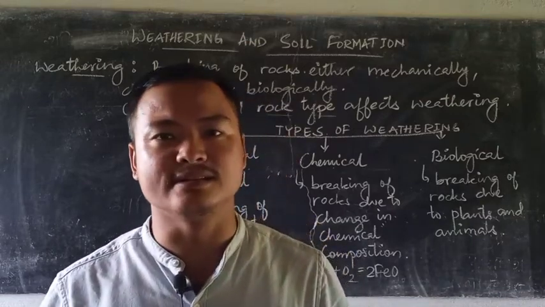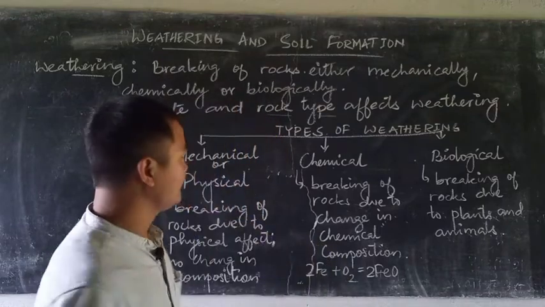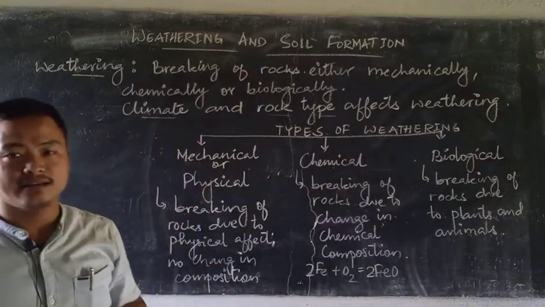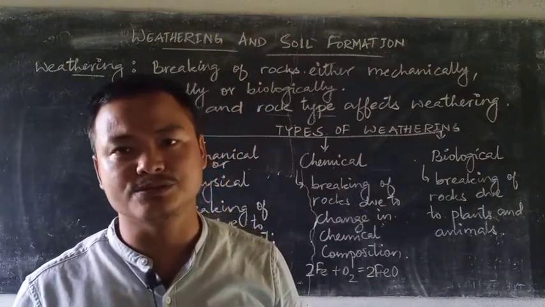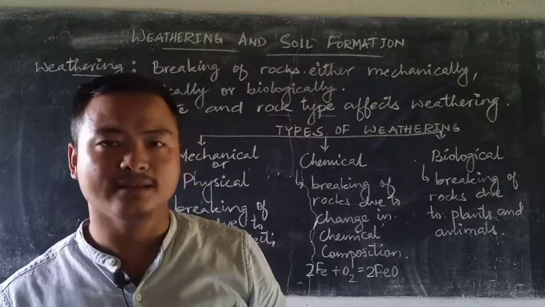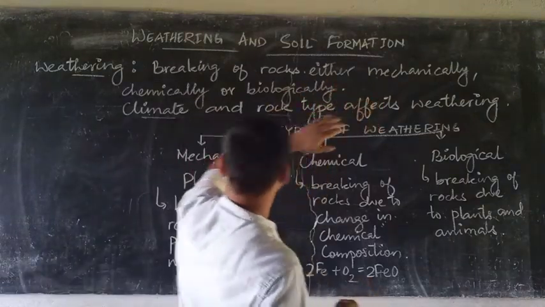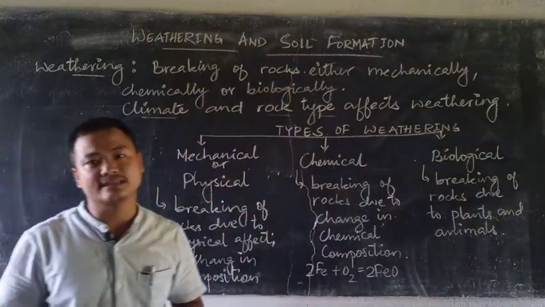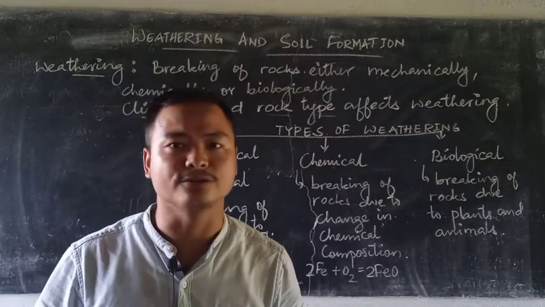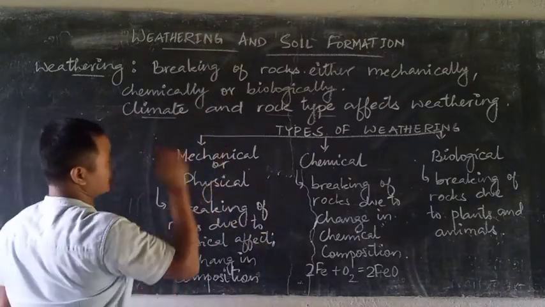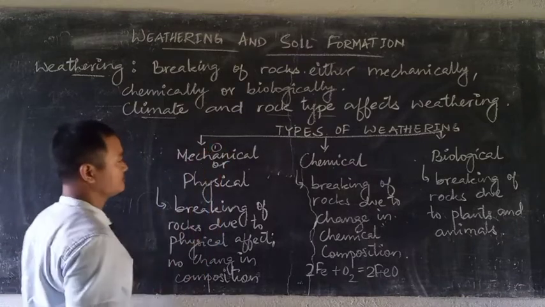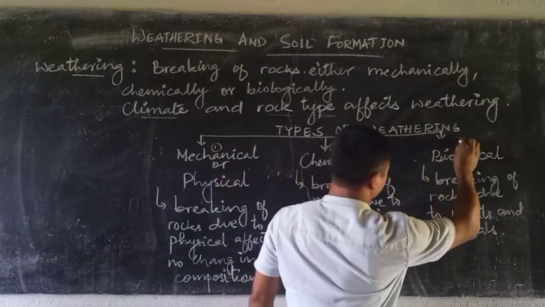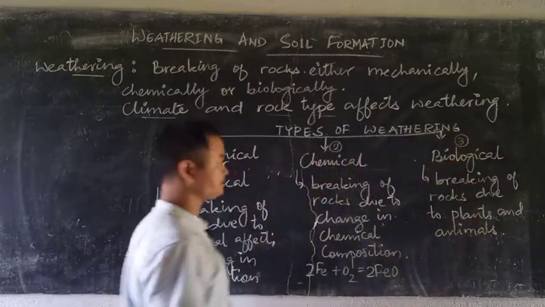Now we shall discuss the types of weathering. As we already discussed in the definition itself, there are three processes usually involved in a rock breaking, that is mechanically, chemically or biologically. Let us try to understand what these types of weathering actually mean. So we see types of weathering. We have mechanical weathering, or you can also call it physical weathering. Then you have chemical weathering, and then the third one you have biological weathering.